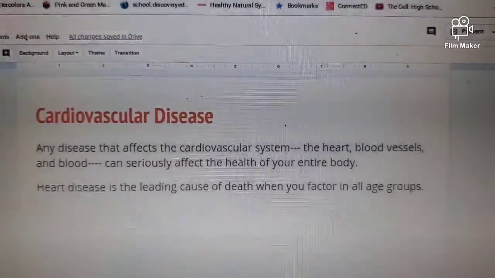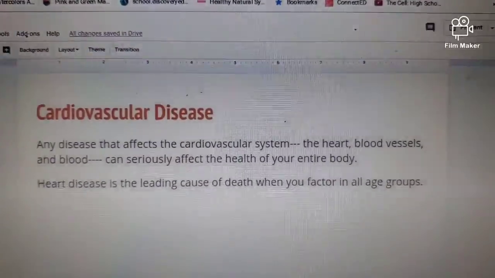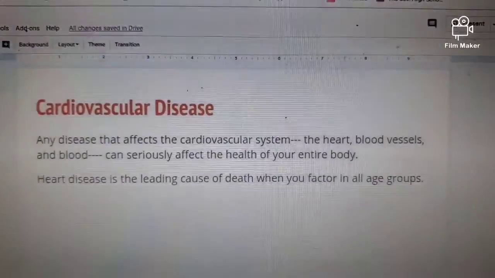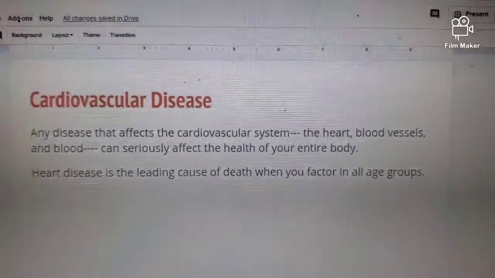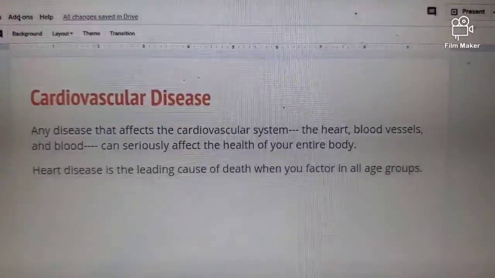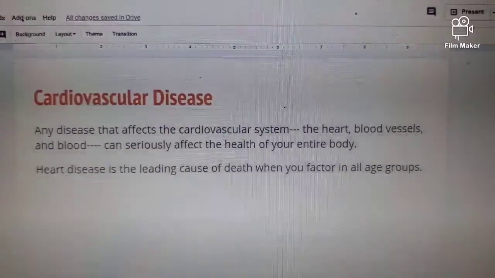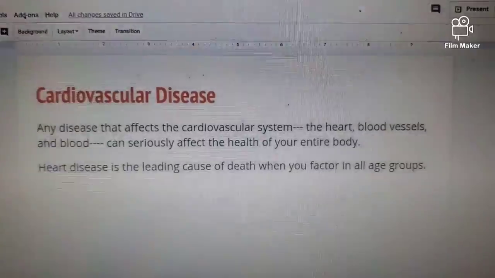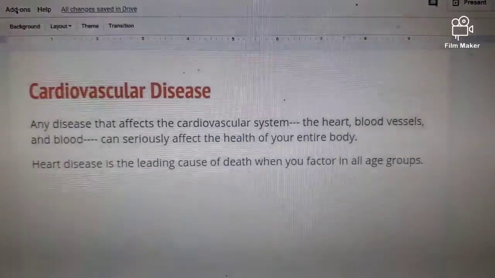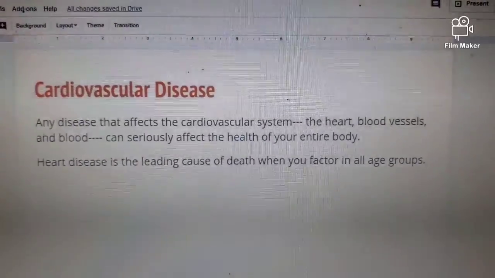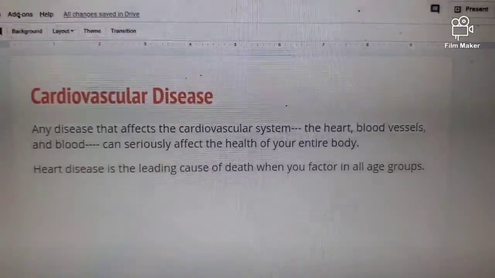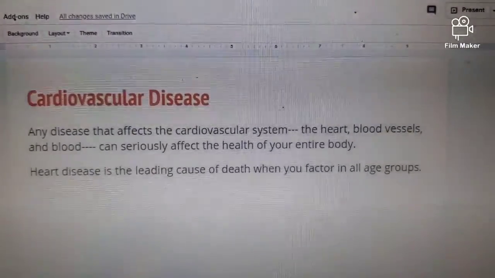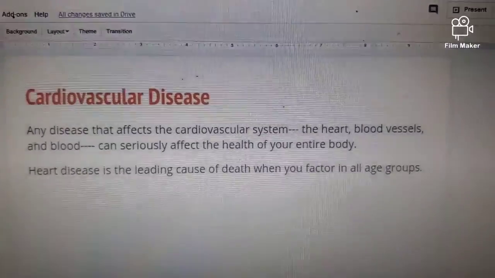Cardiovascular disease or heart disease is any disease that is going to affect the cardiovascular system, which includes your heart and blood vessels or your blood. Cardiovascular disease can seriously affect the health of your entire body. Heart disease is the leading cause of death when you factor in all age groups. This means that more people die every year from heart disease than anything else.